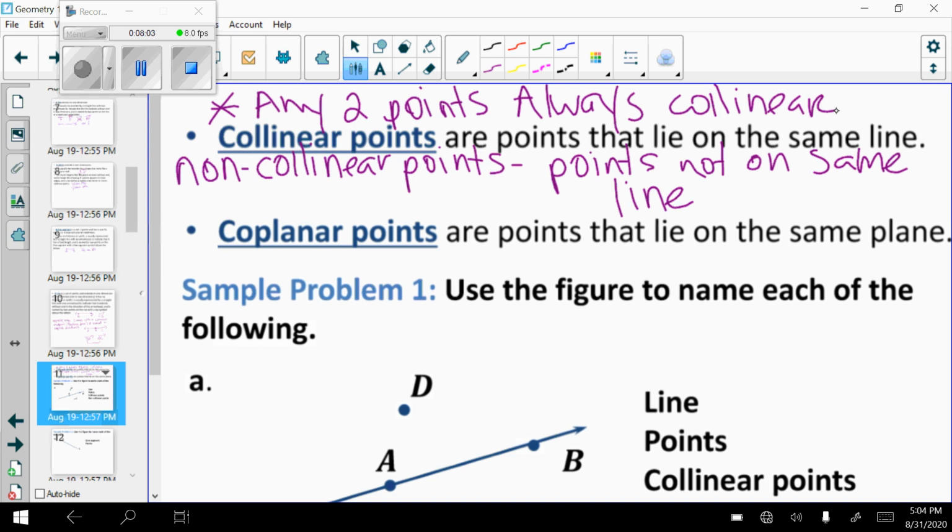And we have coplanar points. These are points that lie on the same plane. We also have non-coplanar points, which again would be points not in the same plane.